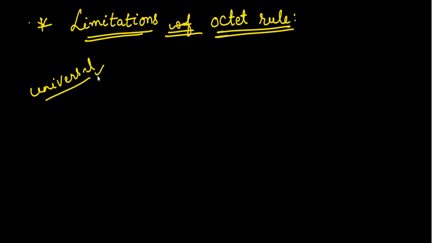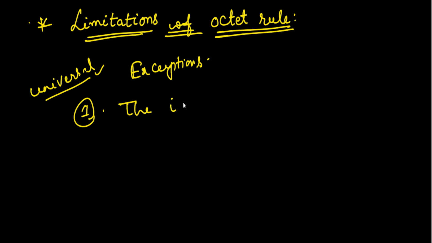Of course, it is useful to some extent to explain the stability concept, but it applies mainly to the structure of most organic compounds and to elements in the second period of the periodic table. So there are some exceptions. What are those exceptions? Let us see. The first exception is the incomplete octet of the central atom. This is the first exception, or drawback, or limitation. So, incomplete octet in the central atom.